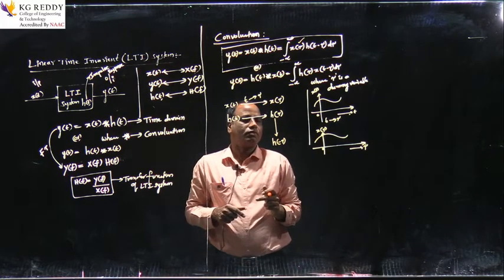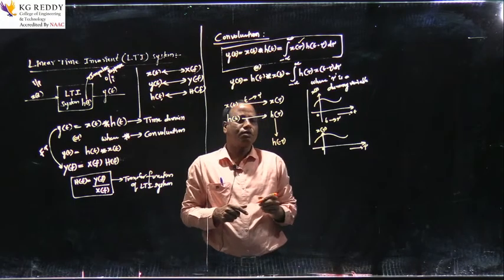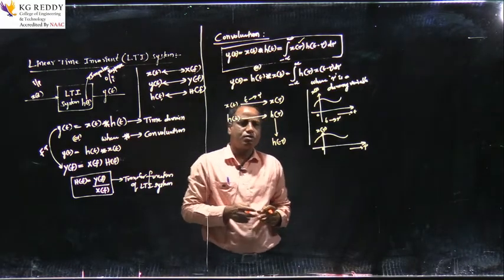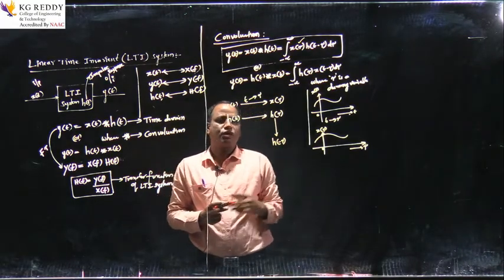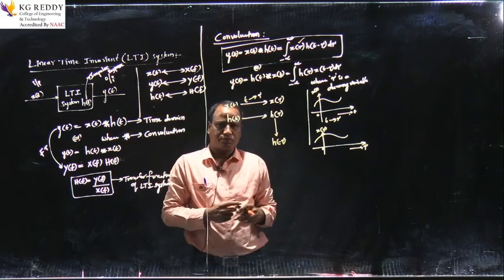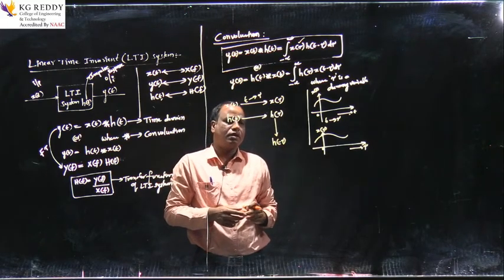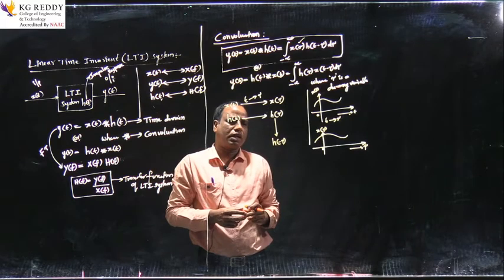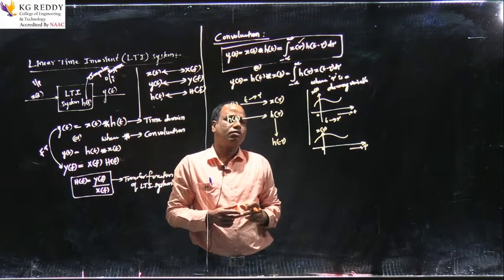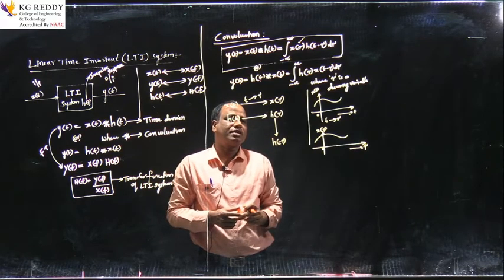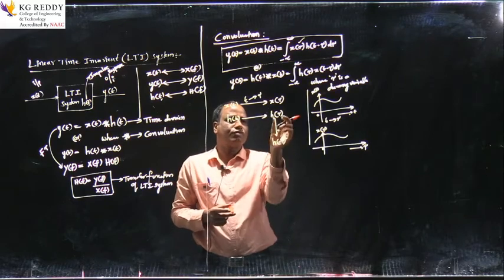So what operation are you expecting? Can you guess what operation you expect to get h of minus tau from h of tau? Can you think for a minute and try to understand what operation is required to get h of minus tau from h of tau?